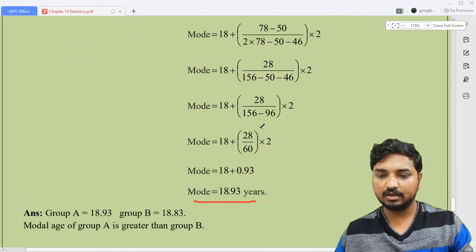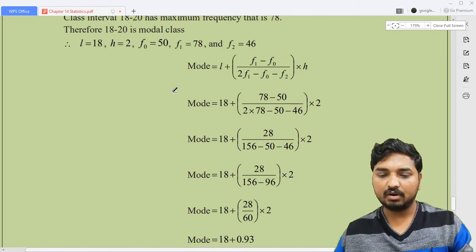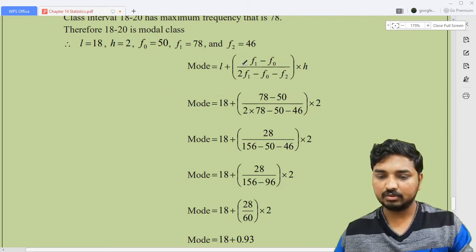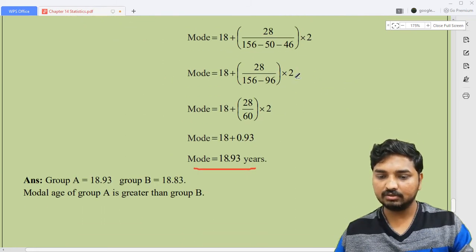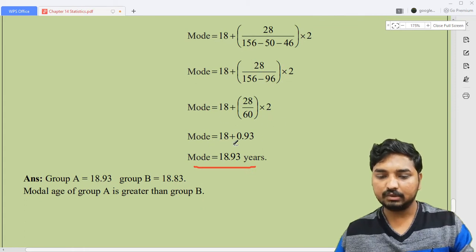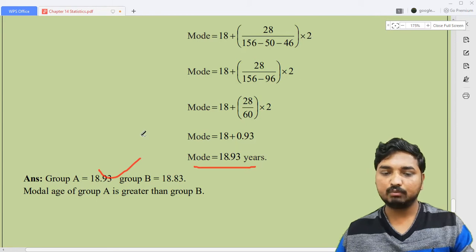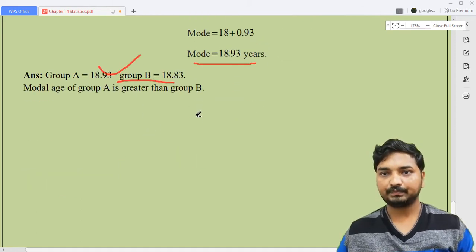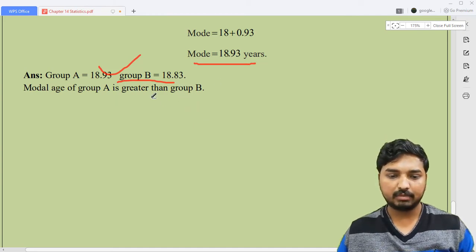Now you need to calculate this one. The calculation part is very important for you. If you substitute the terms, then you need to simplify, and add to the lower limit to get 18.93 years. So this is the modal age, and in the same sense you need to calculate for group B also. Remember, it's an exercise for you, and I forgot to mention the unit. This is years.